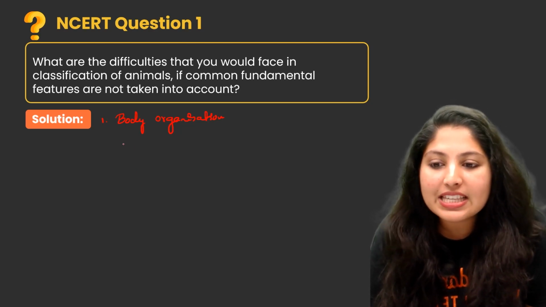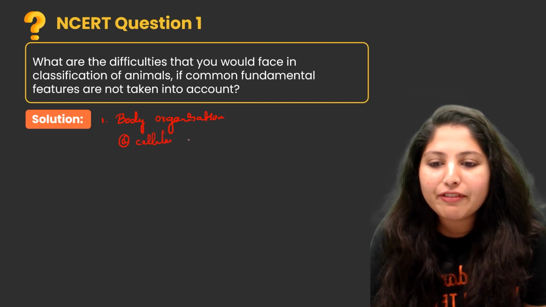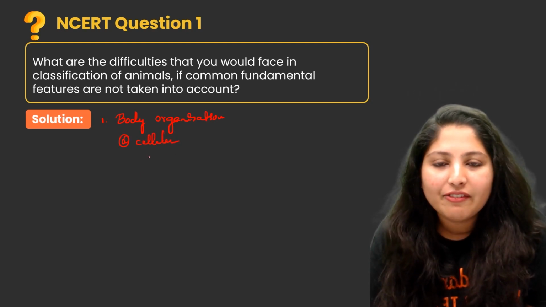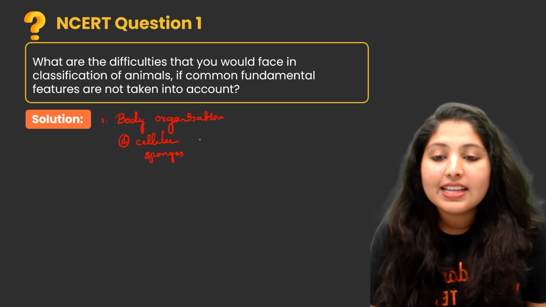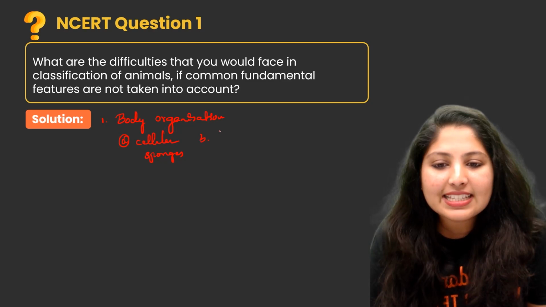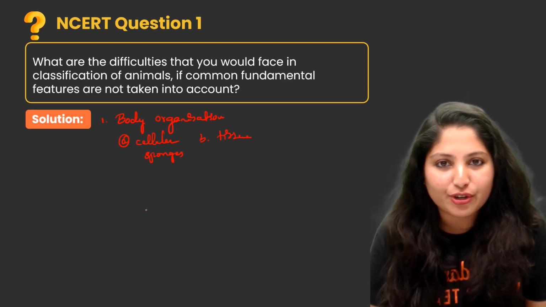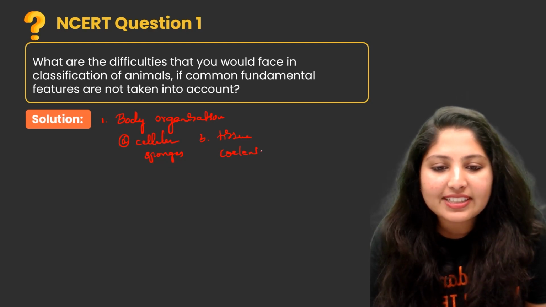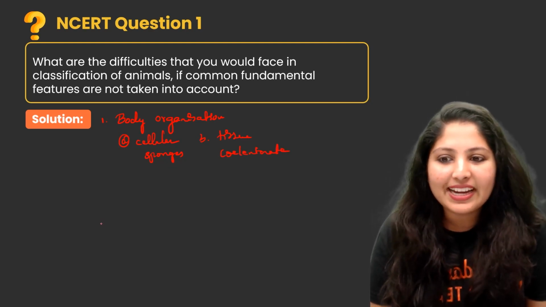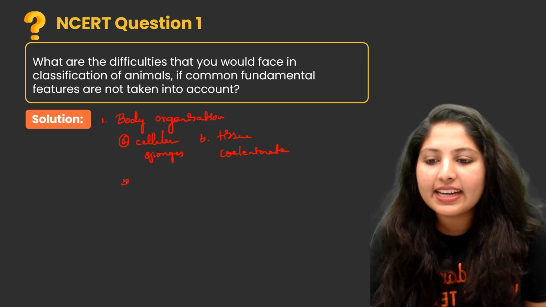First one is cellular level. Example for cellular level is sponges. Second one is tissue level of organization. Example for tissue level: coelenterata.